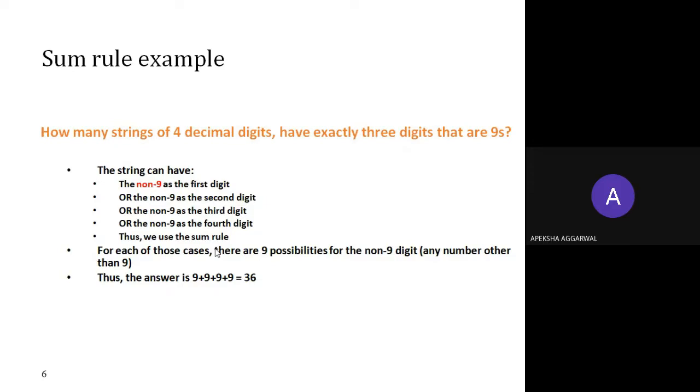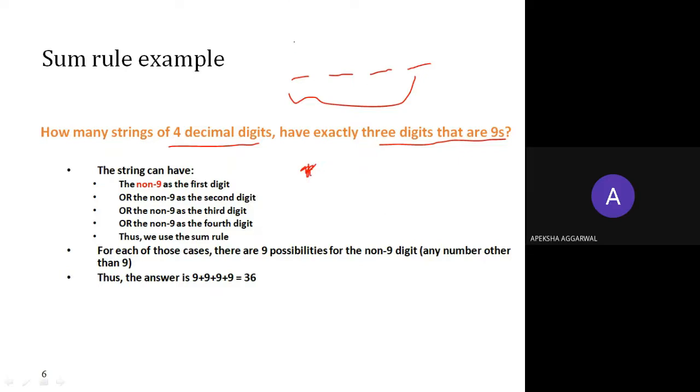So we have a 4-digit number with first, second, third and fourth positions. Exactly 3 digits would be 9 and the fourth digit would be non-9. For a non-9 digit, how many possibilities are there? 9 possibilities: 0, 1, 2, 3, 4, 5, 6, 7, 8.